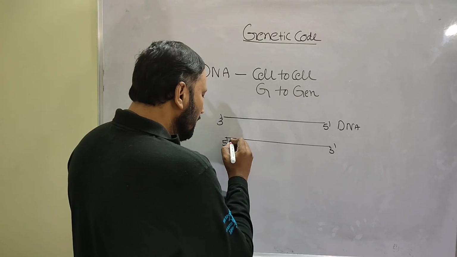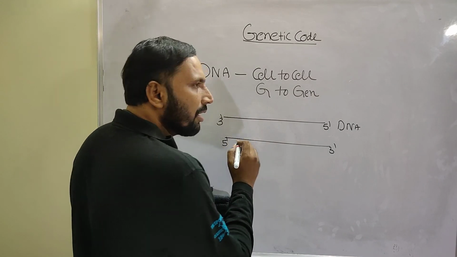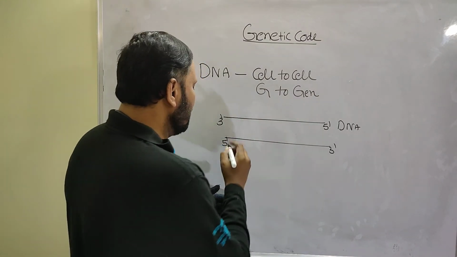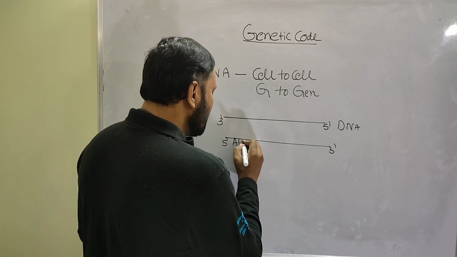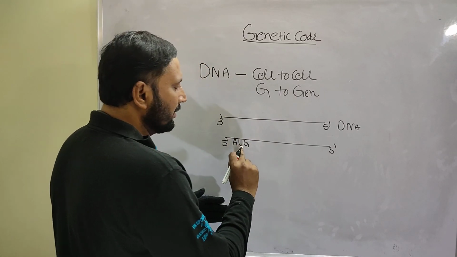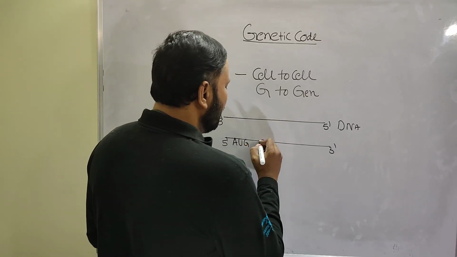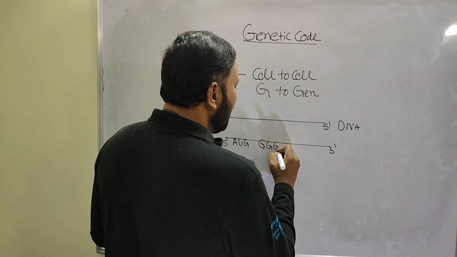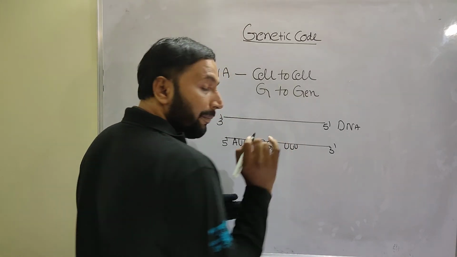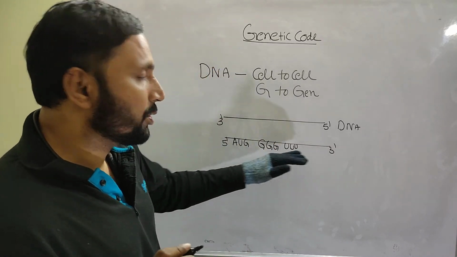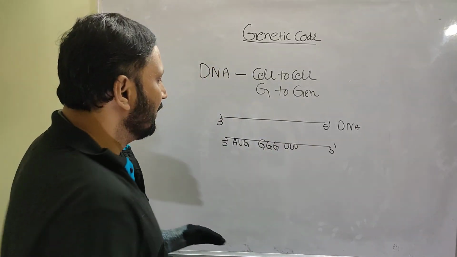On this mRNA, the nucleotides are always present in the form of triplets, called codons. I am writing some codons: AUG, then GGG, then UUU. So these are the codons present on mRNA.